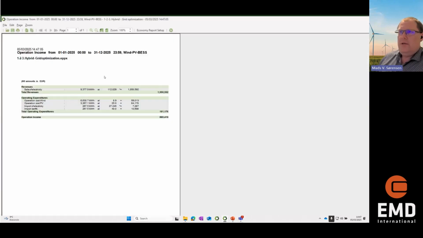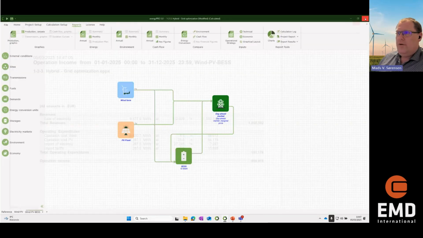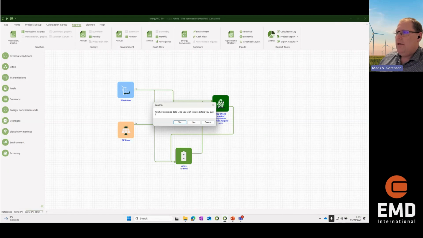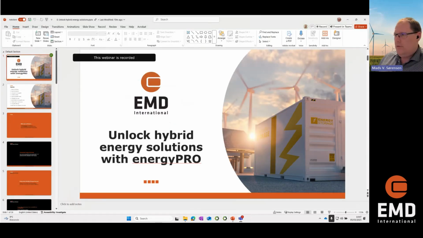You will also be, let me zoom in a bit here. You can see some of your operating costs. We will also, in this case, import some electricity at a certain cost, and there will be some tariffs related to that. So there's a lot of reports in Energy Pro that can be used.